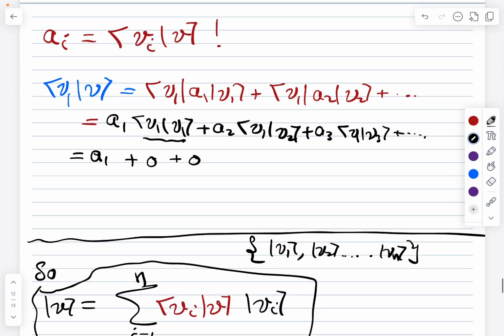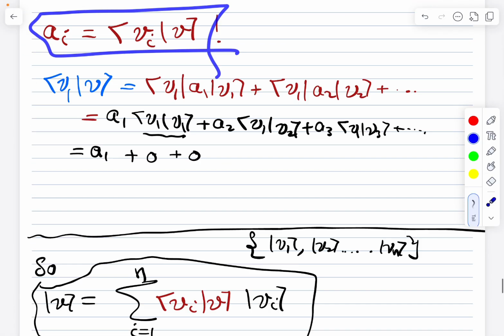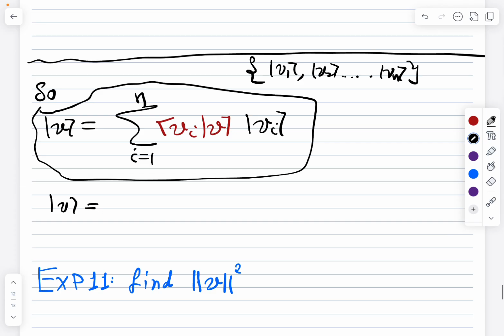As I said, the way to find the component is using this equation. So you write it as the inner product of v1 with the vector. This is just a scalar, times v1, plus the same for v2, and so on.